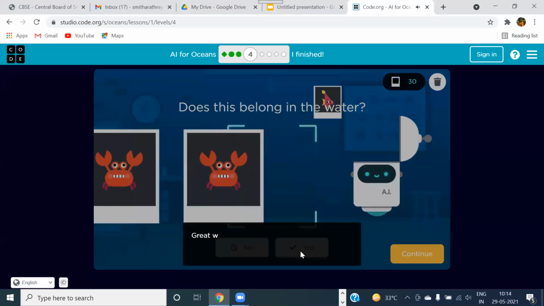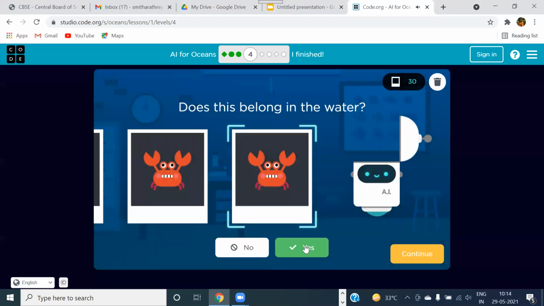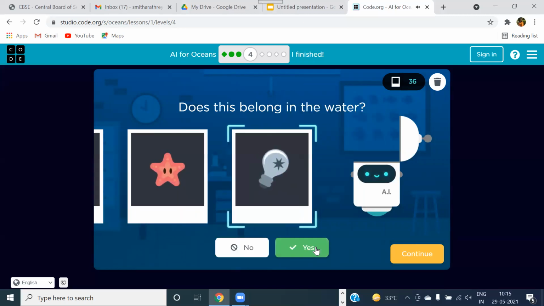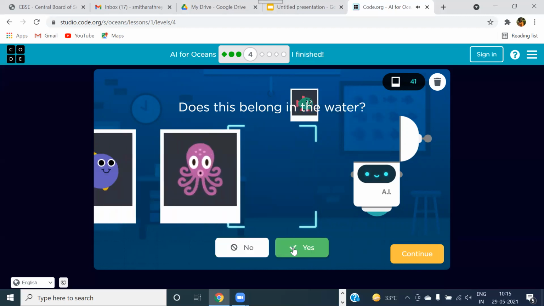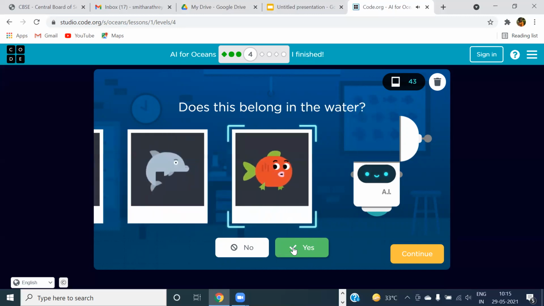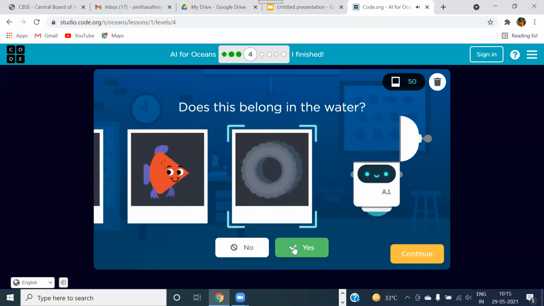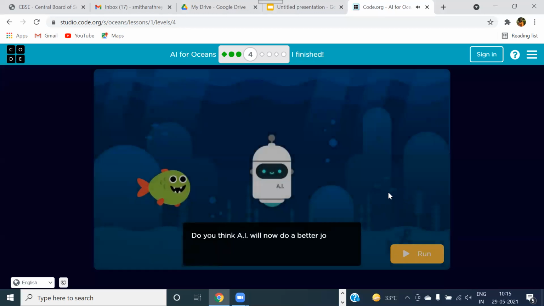Now I'm very careful. The more data you provide, the better it will be. Tabs have also come, so let's put them as yes. We go up till 50. Okay. Like this, you keep on training. Oh, one wrong thing went. Okay, it's okay, no problem. We can click on continue now and see how our AI is performing.